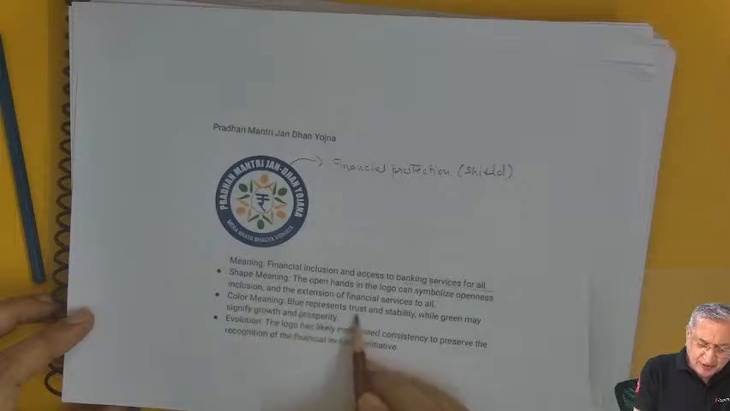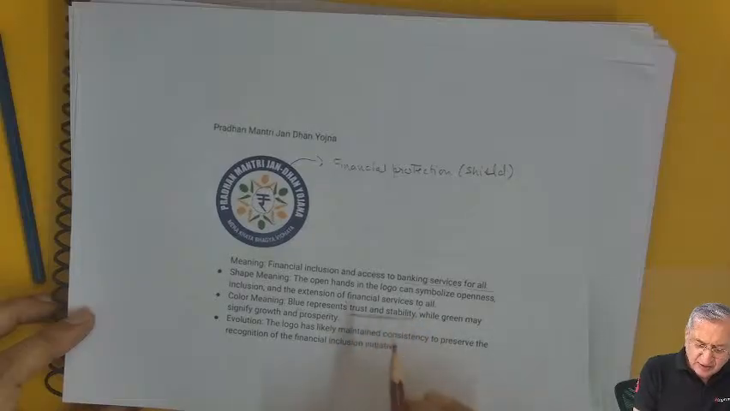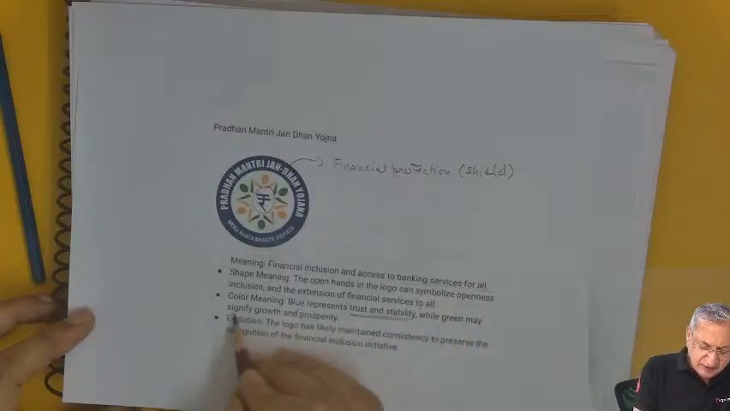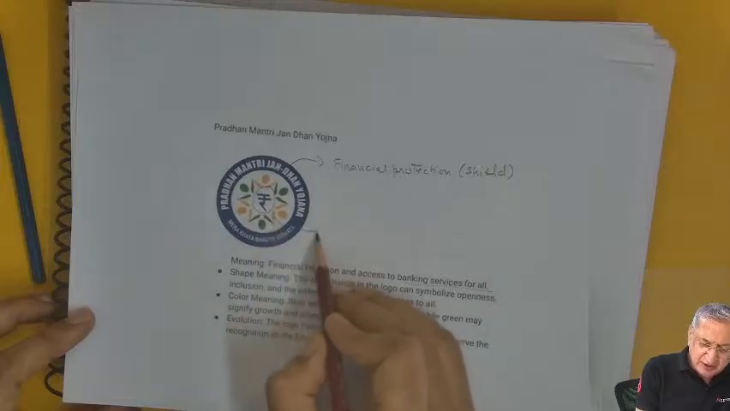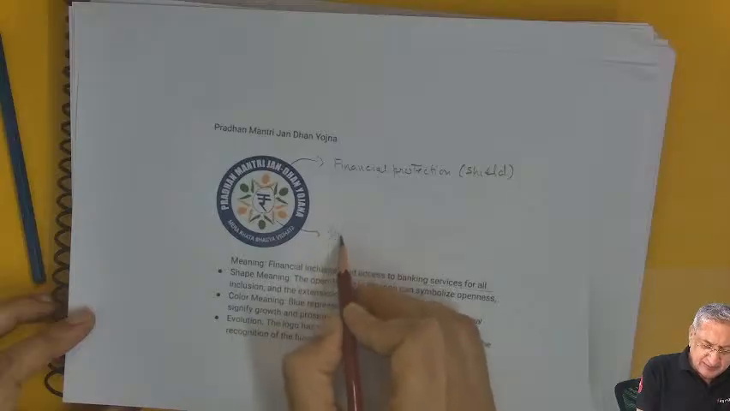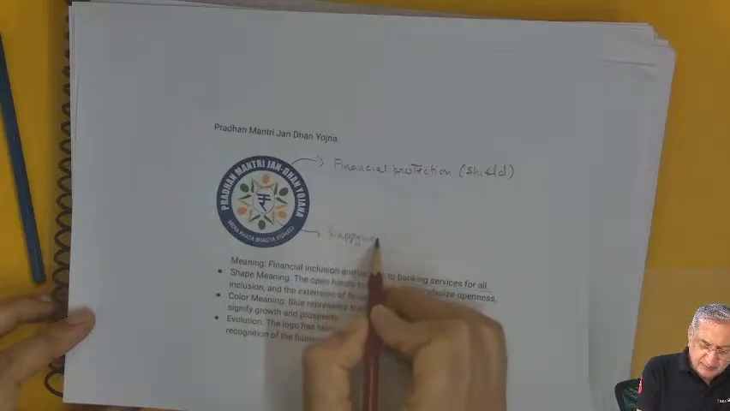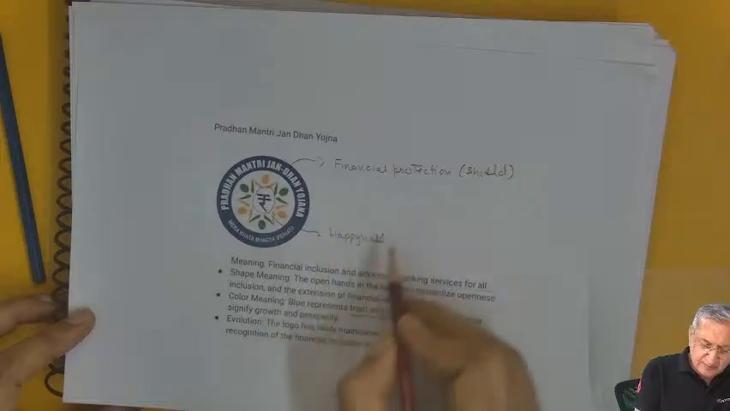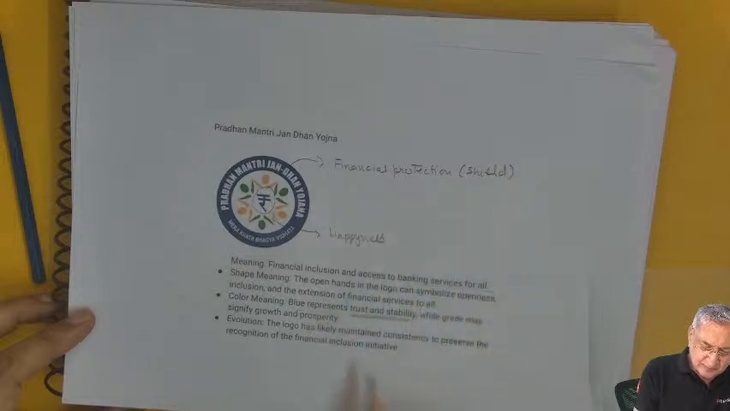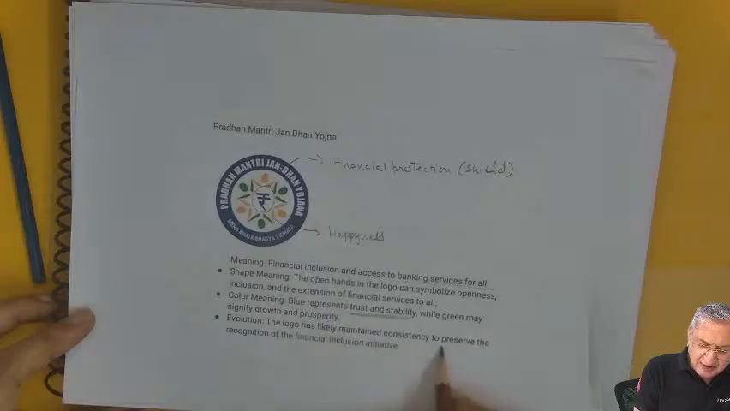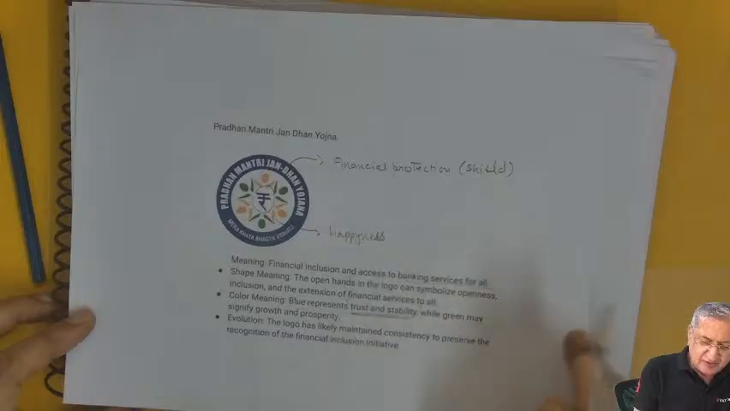The color meaning blue represents trust and stability. You will find most of the financial things taking color of blue, while green may signify growth and prosperity, and orange may signify a new beginning and happiness. Evolution, the logo has likely maintained consistency to preserve the recognition of financial inclusion initiative.